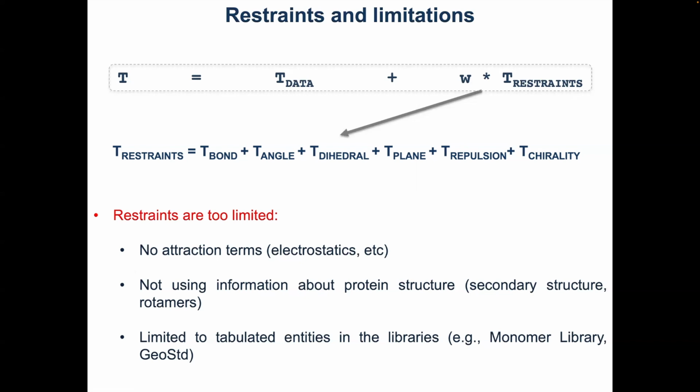And if you happen to have a novel ligand or an existing entity that is chemically modified, you're out of luck, and you are on your own to provide that information to refinement, because otherwise refinement will see that new thing in your structure and stop, saying, well, I don't know what it is. I don't know how to handle that. So again, these restraints are very limited.